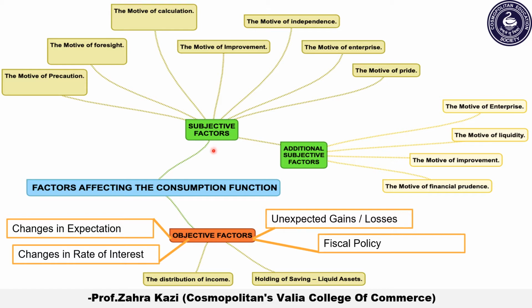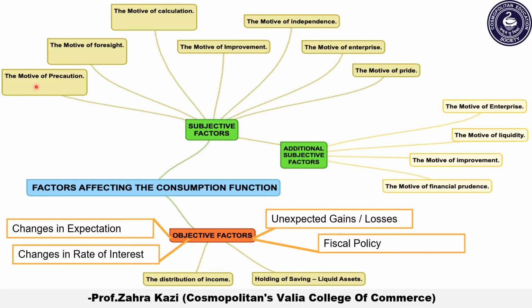Let us understand those. The very first one is the motive of precaution. The motive of precaution means everyone's desire, that is willingness, to build up a reserve against unforeseen contingencies. This means what? People are always risk averse. That means what? They always like to keep some money in case of emergencies. So what kind of emergencies? Emergencies like accidents, sickness, and many other reasons.